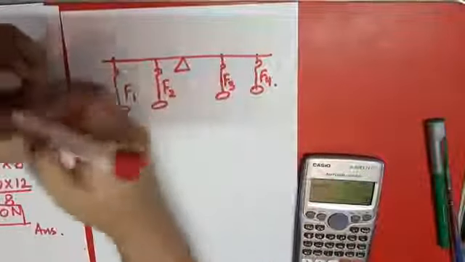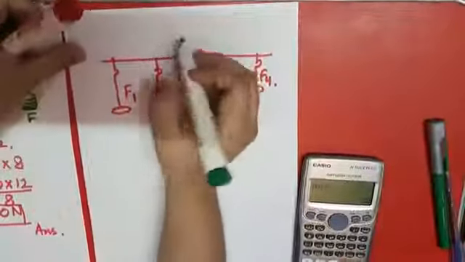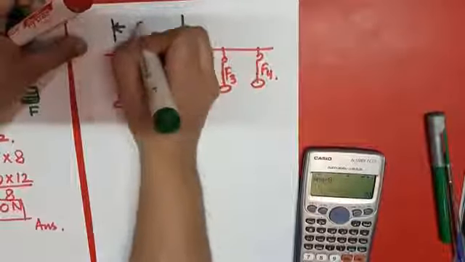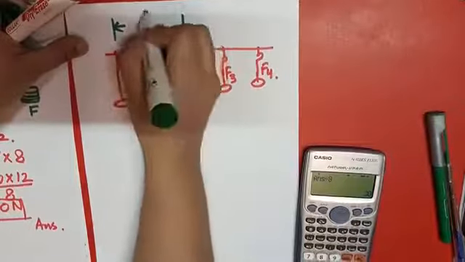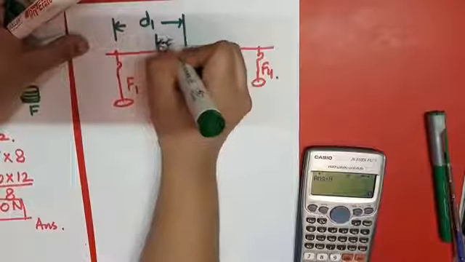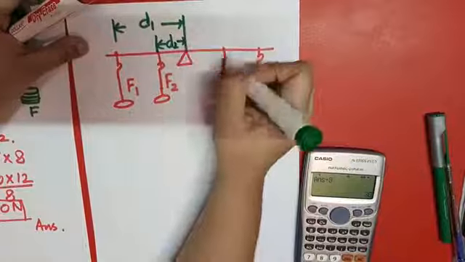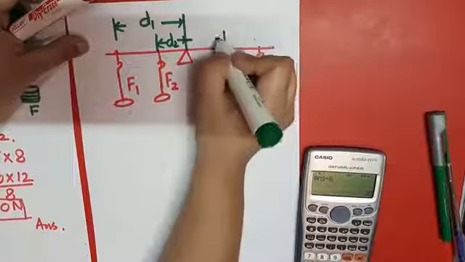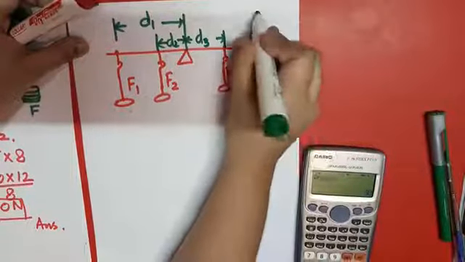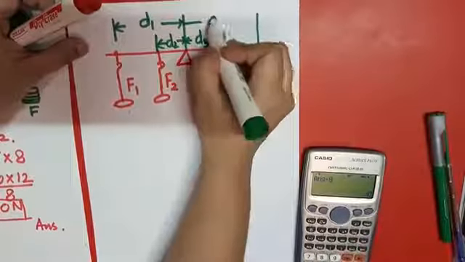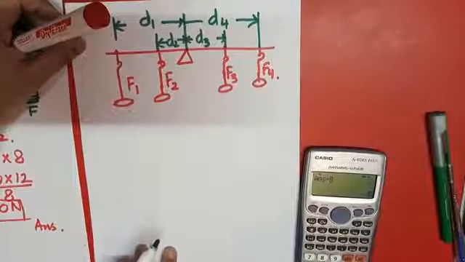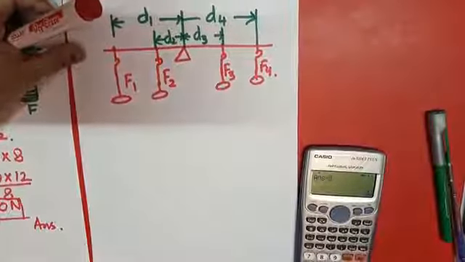For example, what we have to do, always keep it in mind, we have to measure the distance from the center. So this is F1, and this one is D1. This is F2, so we are taking it as D2. If this is F3, we are taking it as D3, and if this is F4, we will take it as D4. So we always have to take the distances from the center.